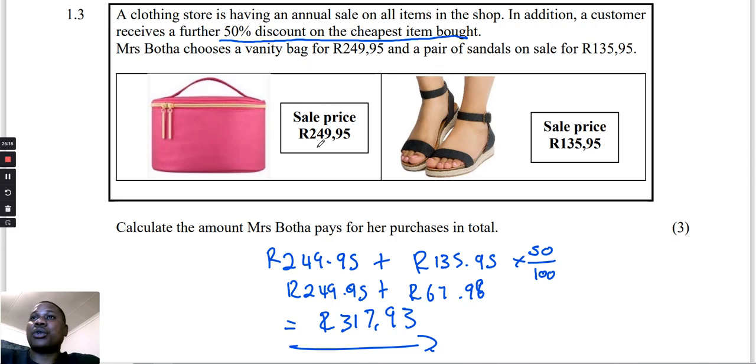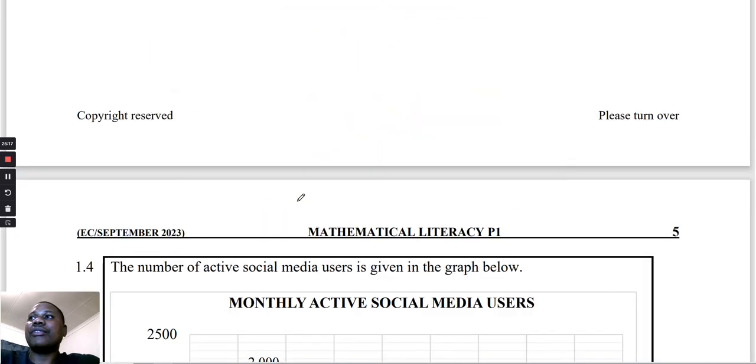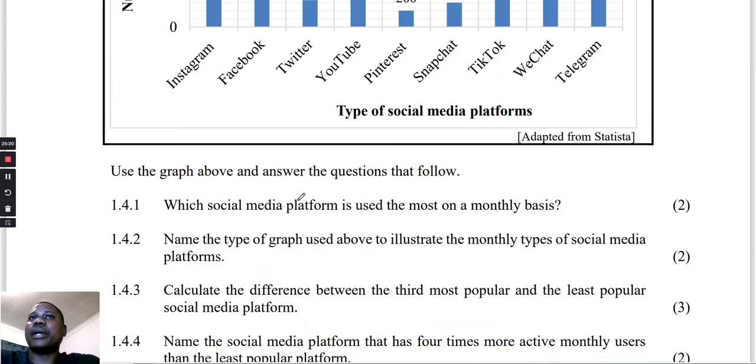That's how much she's going to pay. Okay, let's go to 1.4. Probably we are getting there.